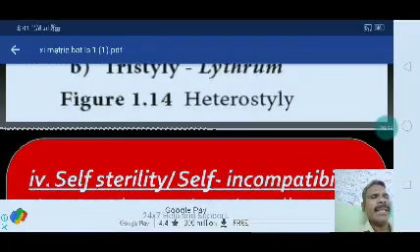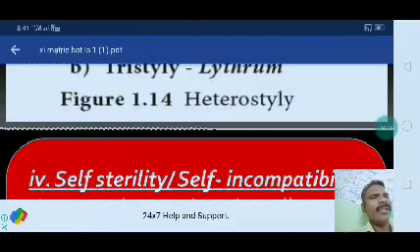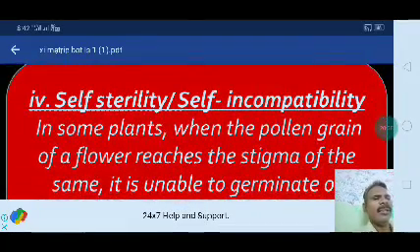Okay, next one is heterostyly. That is called heterostyly. Different types of style it will present. The last one is